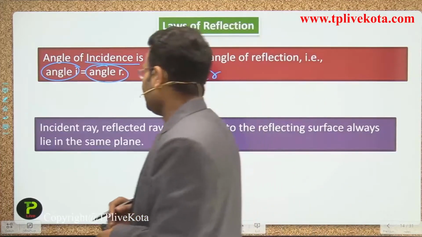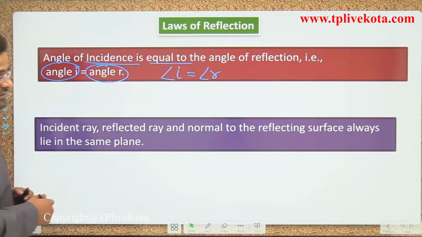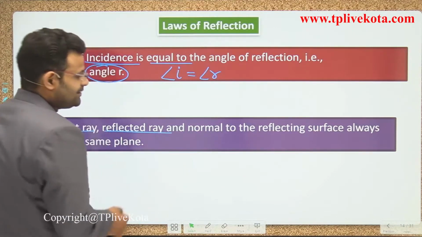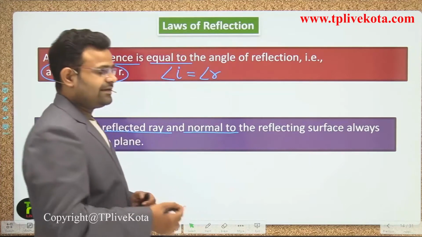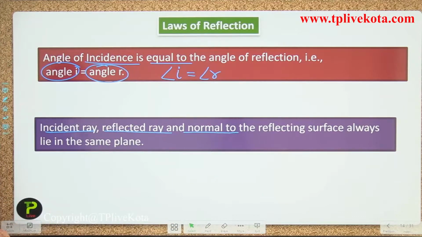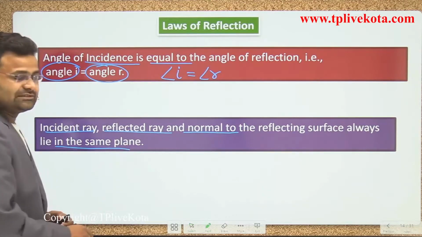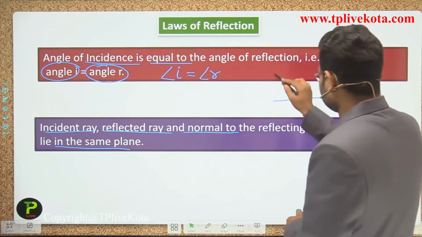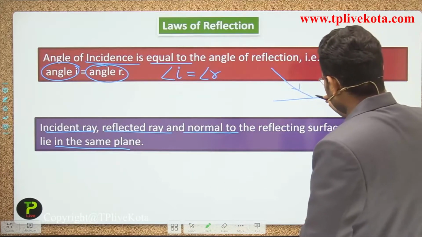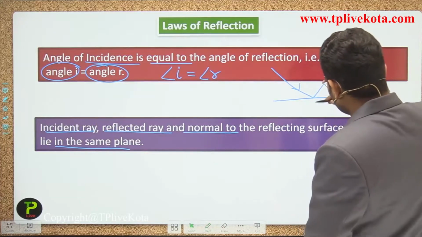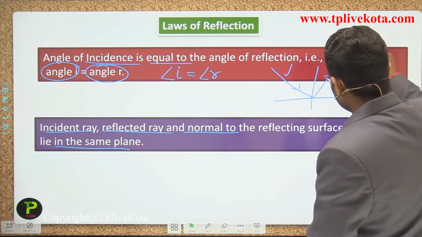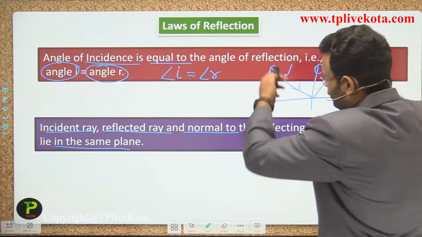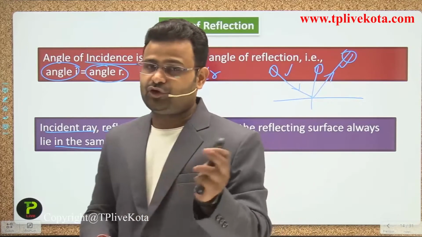And the second point related to the law of reflection says that the incident ray, the reflected ray and the normal to the reflecting surface always lie in the same plane, guys. What do you mean by the same plane? If that is a mirror, guys, and light is coming in one direction and reflected in another direction, then the incident ray, reflected ray and normal all lie in the same plane, not in any other direction.